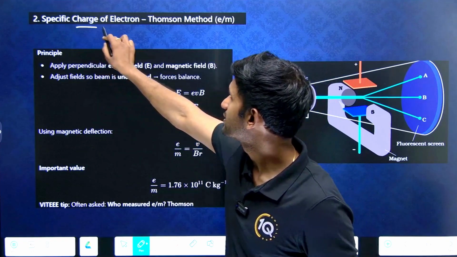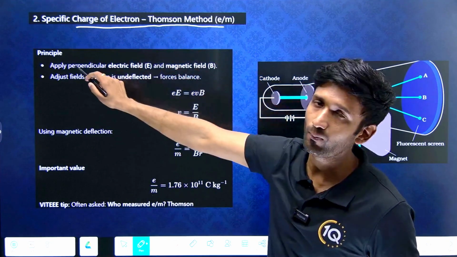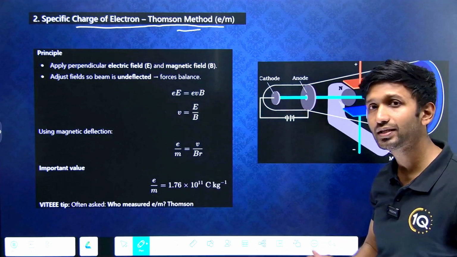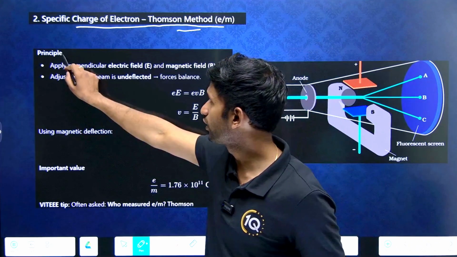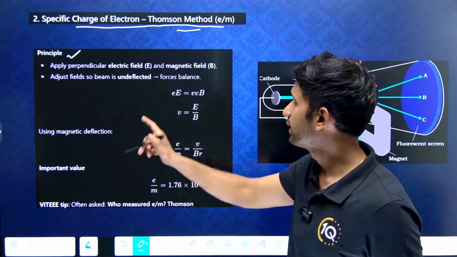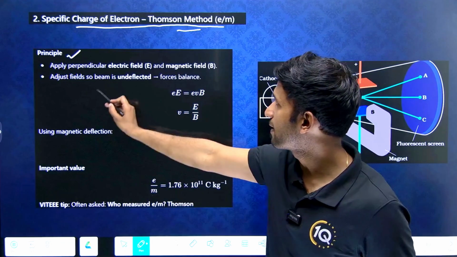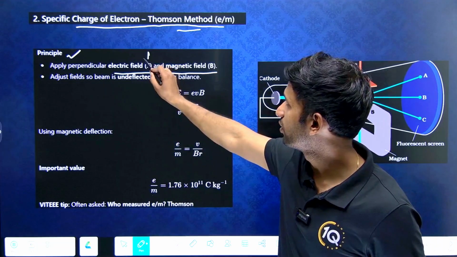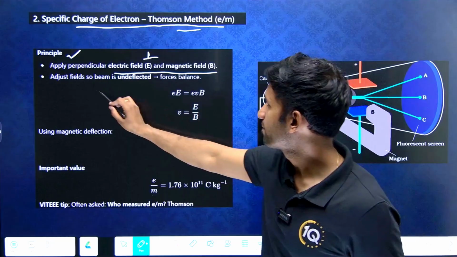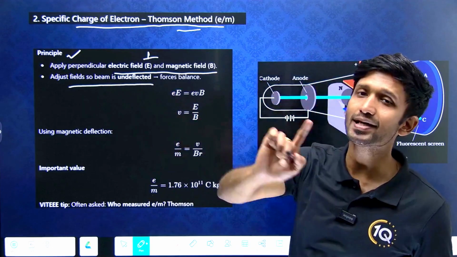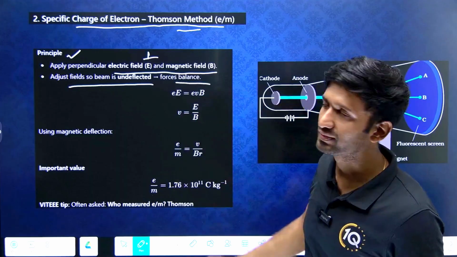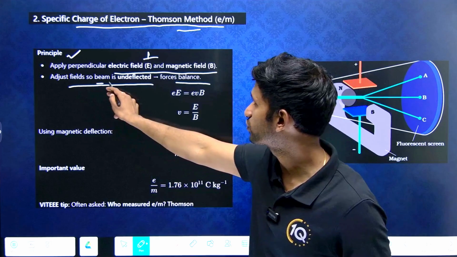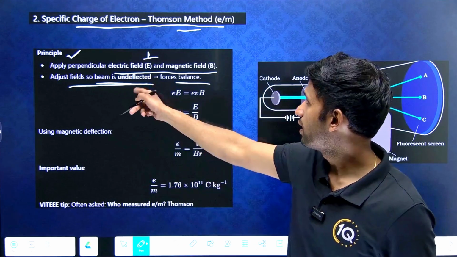Then comes the second important topic: specific charge of the electron, the Thomson method. e/m is found by the Thomson method. What is its principle? The specific charge of the electron is determined here. The principle is to apply perpendicular electric and magnetic fields. So perpendicular electric field and magnetic field are there. Adjust the fields so the beam is undeflected, meaning the forces balance. How do they get balanced? Adjust the fields so that the beam is undeflected.